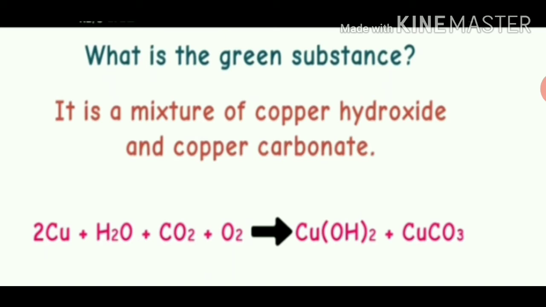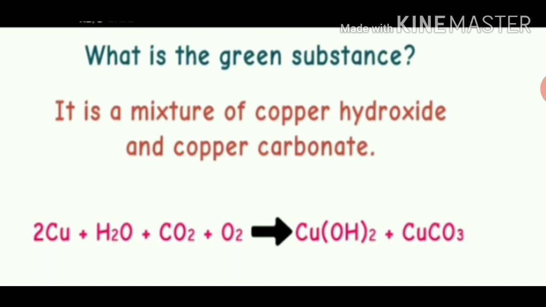Thus, when a copper vessel is exposed to moist air for a long time, it acquires a green coating on its surface. The mixture of copper hydroxide and copper carbonate which forms the green coating is commonly known as basic copper carbonate because it is basic in nature.